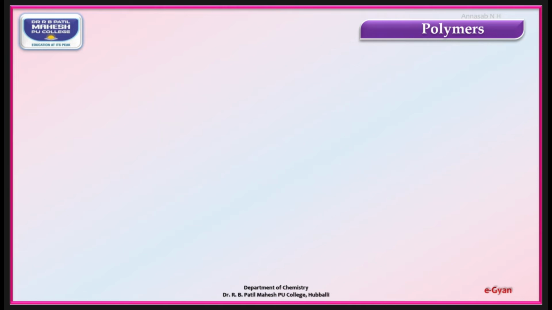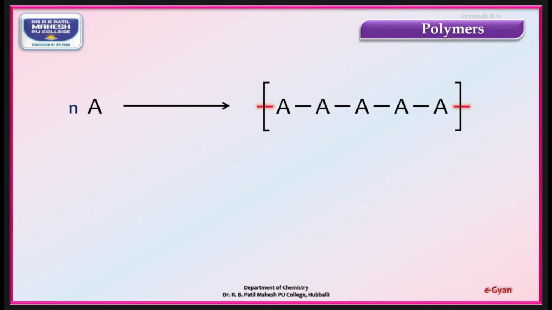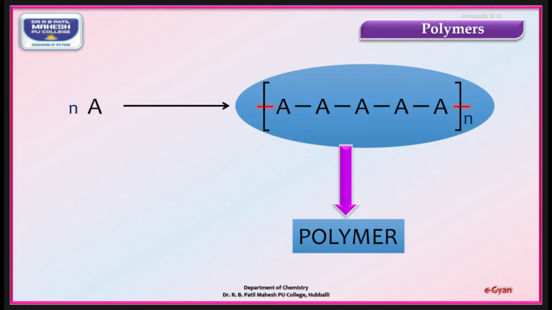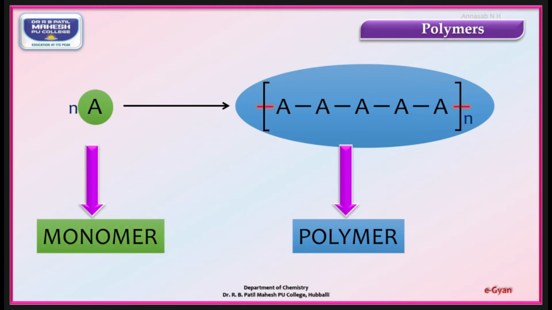Dear students, if A is one unit, and it combines n times, the A component which combines n times and is linked by chemical bonding, with repeating unit A, forms a macromolecule, and that is known as a polymer. The single unit A which is responsible for the formation of the polymer is known as the monomer.